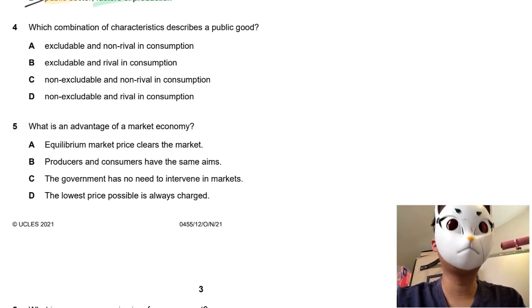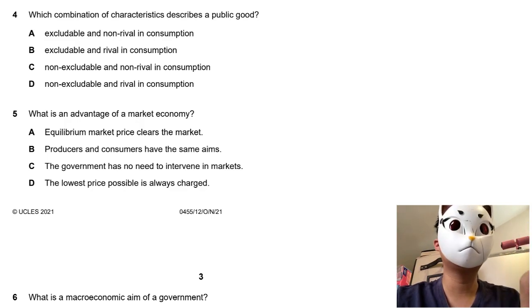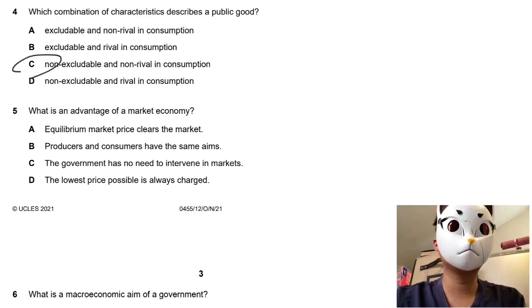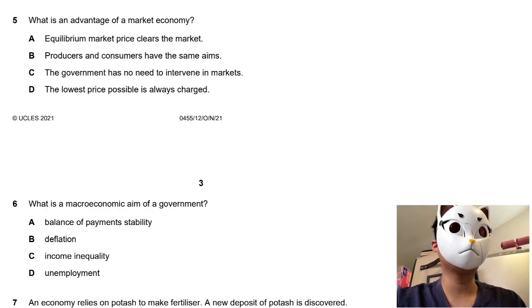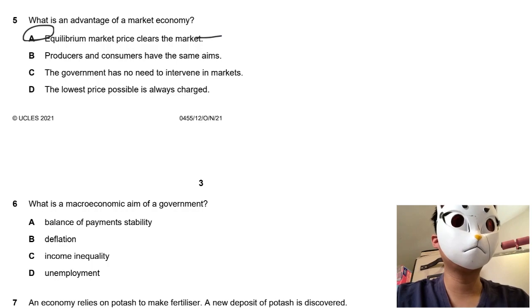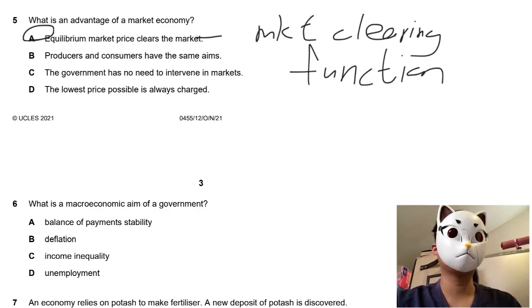Okay, let's take a look at question 4. For question 4, what are the characteristics of the public good? It's very straightforward and easy. The answer must be C, non-excludable and non-rival in consumption. MC question 5. So what would be the advantages of a market economy? This one, I would say the answer is also very straightforward. It must be A. It's about the market clearing function, satisfying the wants of those who can and who are willing to pay the price. So this is a very straightforward question.